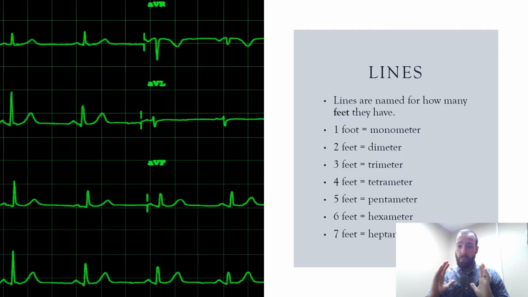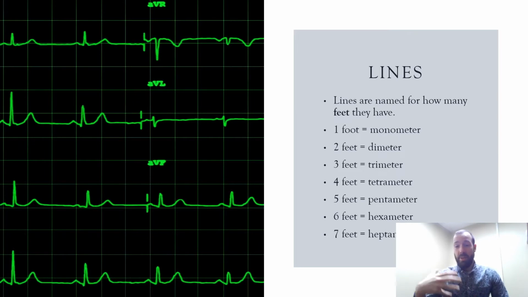So if you have a line that's 1 foot long, we call that type of poetry monometer. Okay, if we have a line of poetry that's 2 feet long, we call that dimeter. If we have a line of poetry that's 3 feet long, we call that trimeter. 4 feet long, that type of poetry is called tetrameter. A 5 foot line of poetry is called pentameter. A 6 foot line of poetry is called hexameter, and a 7 foot line of poetry is called heptameter.